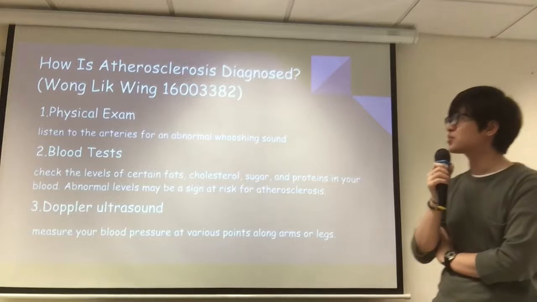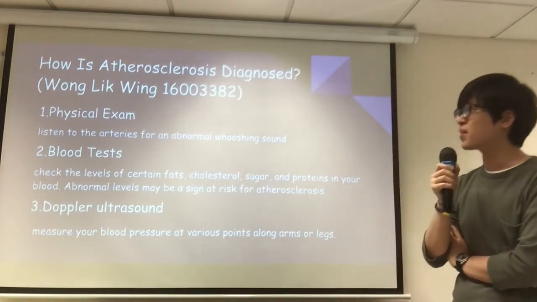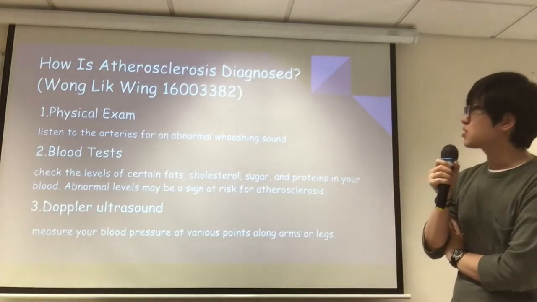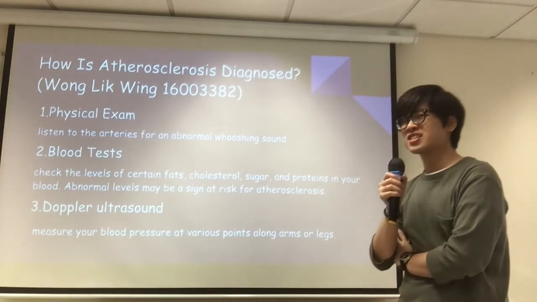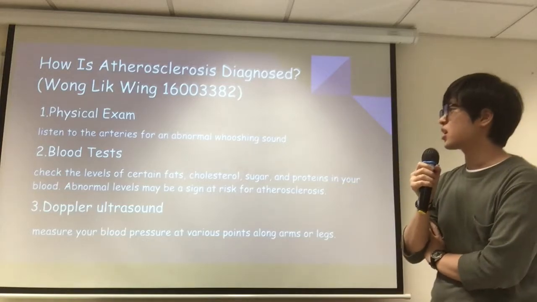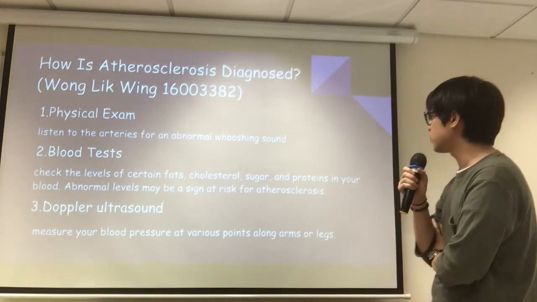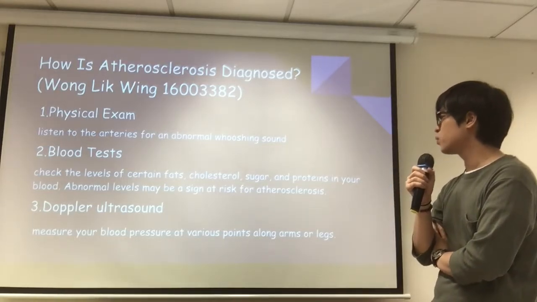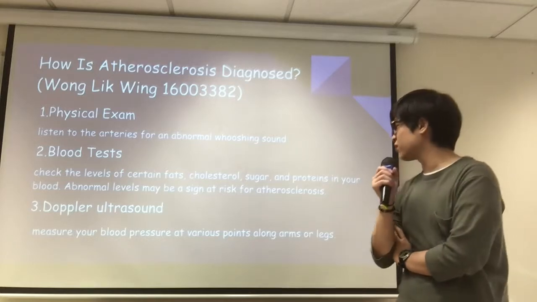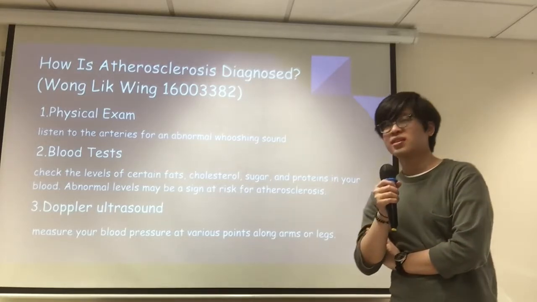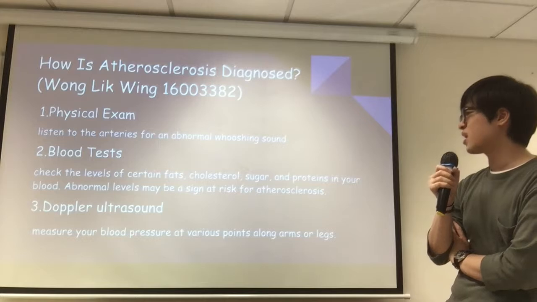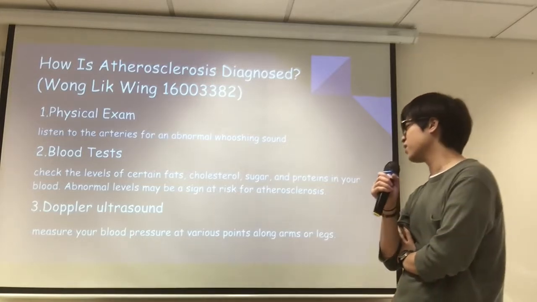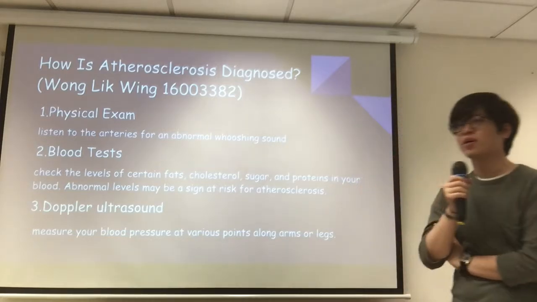So how can we diagnose atherosclerosis? There are three methods. The first one is a physical exam. We need to listen to the arteries for an abnormal whooshing sound. The second one is a blood test, to check the level of certain fat, sugar, and protein in your blood. Abnormal levels may be a sign of risk of atherosclerosis. The last one is Doppler ultrasound to measure your blood pressure at various points along your arm or neck.